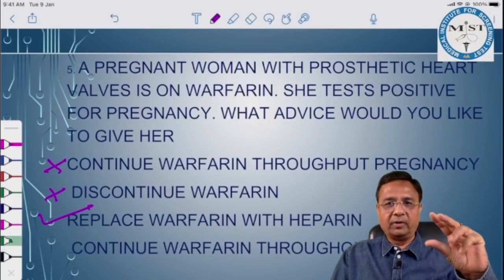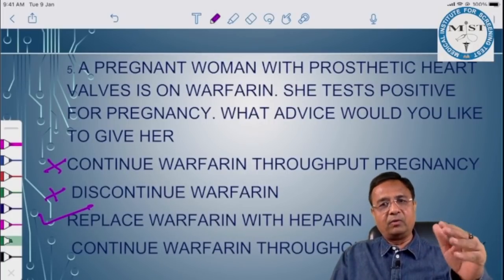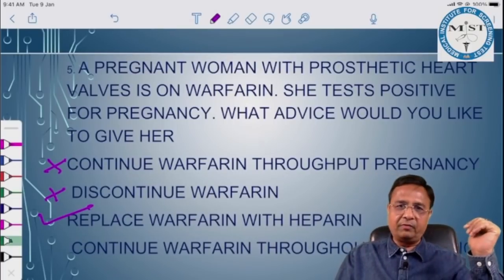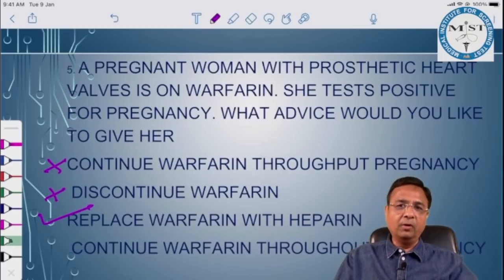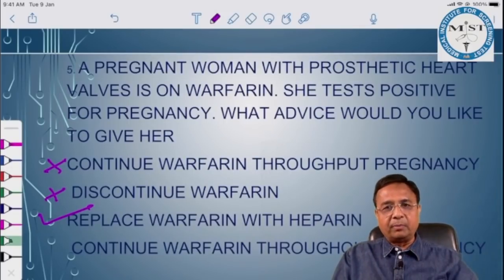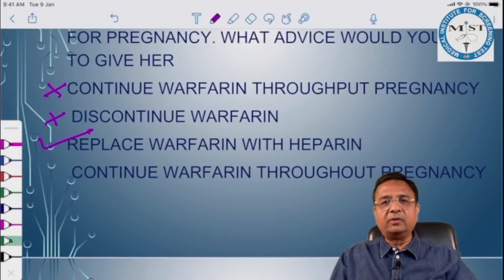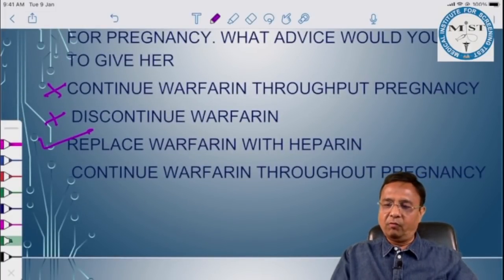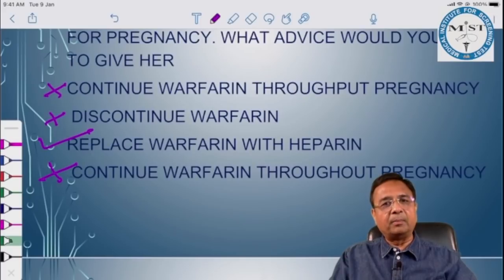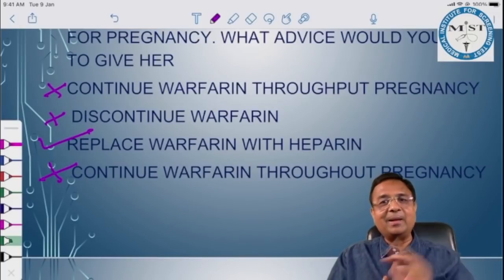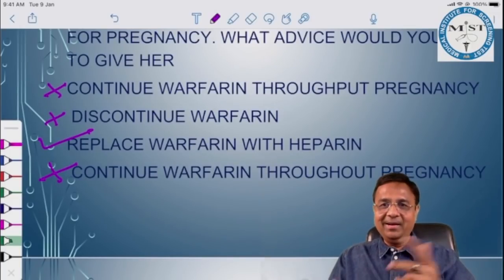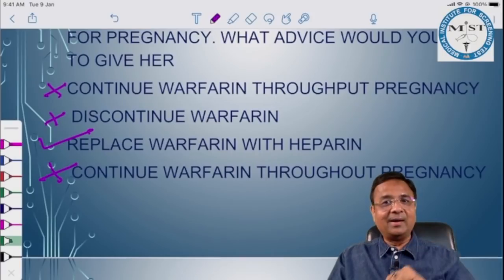There are two switchovers. One in first trimester. After 12 weeks, we can switch over to warfarin. And then after 36 weeks, we again switch over to heparin. After 12 weeks and up to 36 weeks, we give warfarin. Continue warfarin throughout pregnancy? No way. So the best answer is replace warfarin with heparin. Again, a direct question from our notes. We have written it clearly in the anticoagulation protocol in pregnancy, in the topic heart disease in pregnancy.